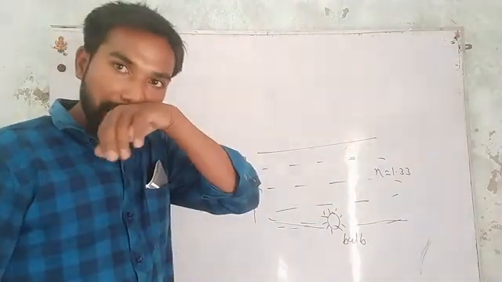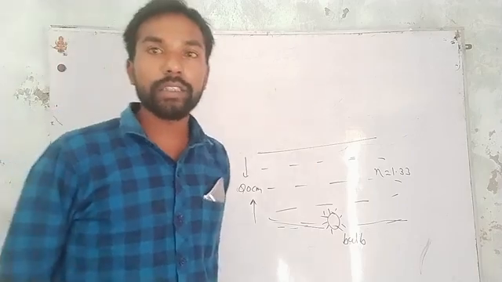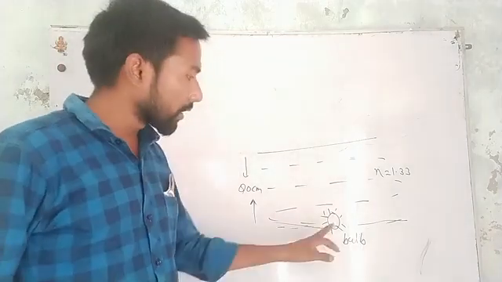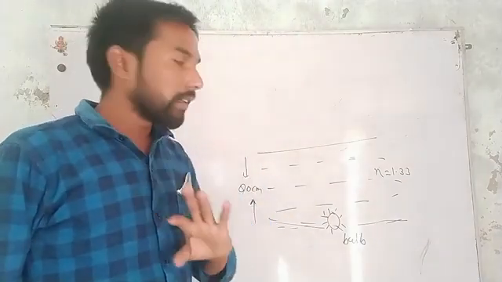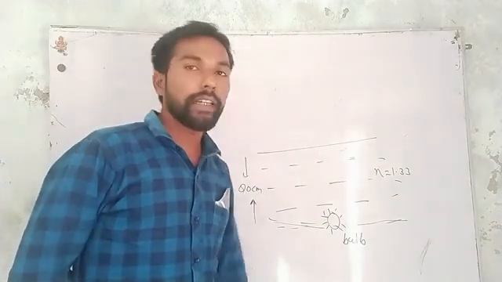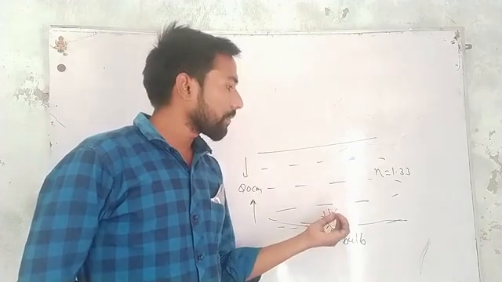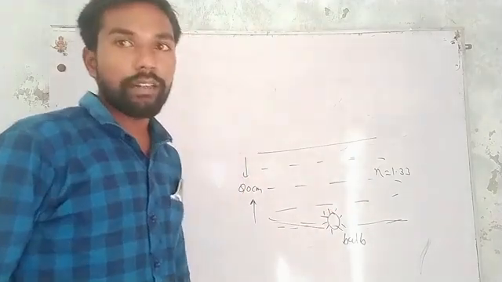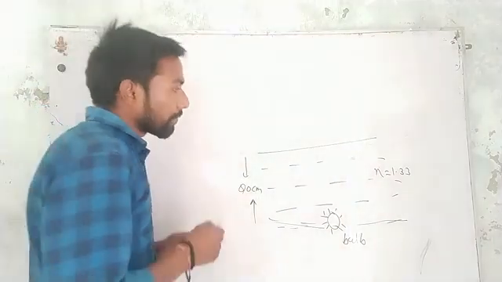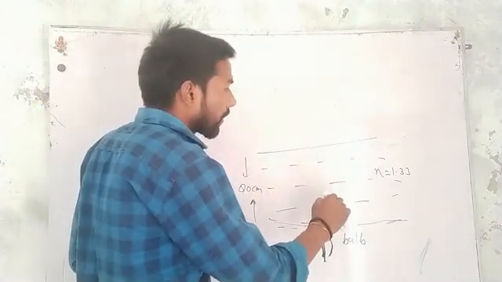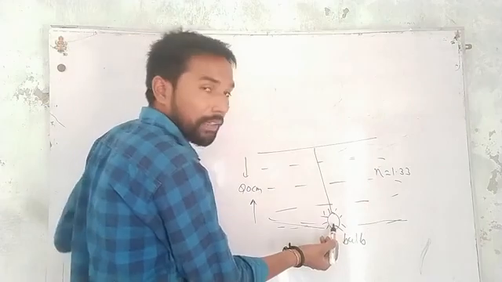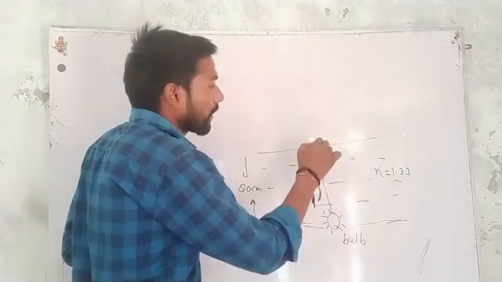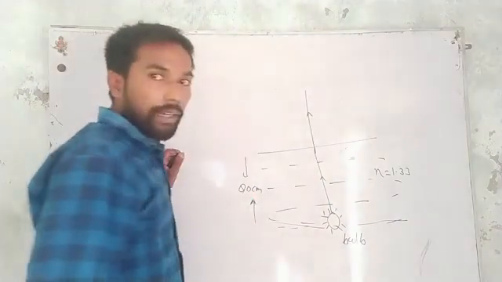So we have to find the required area which is lightened up by the bulb, because we know that the light rays which are initiating from the bulb, all the light will not move in the air medium. Some part of the light will reflect back in the denser medium, meaning in the water. So here if we consider this light ray which is initiating from the bulb strikes the boundary normally, then it will go without suffering any deviation.